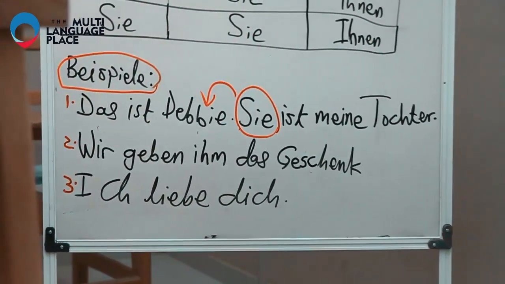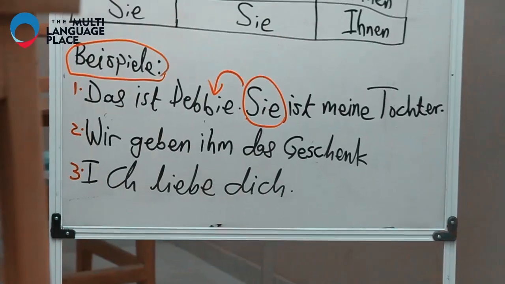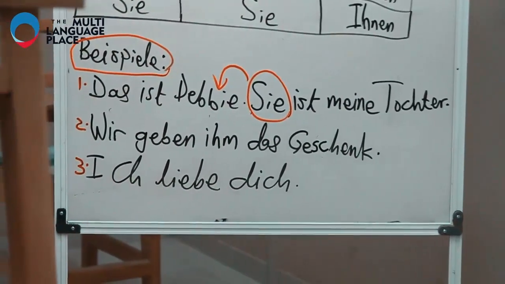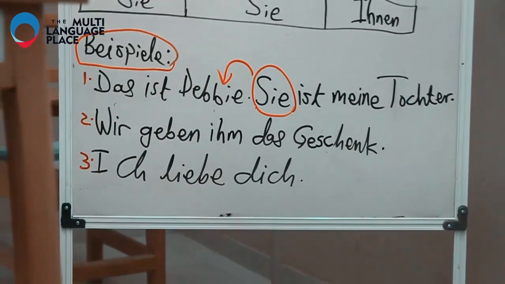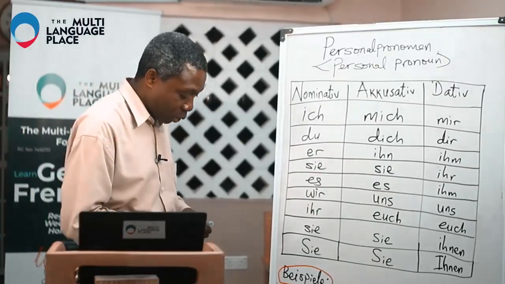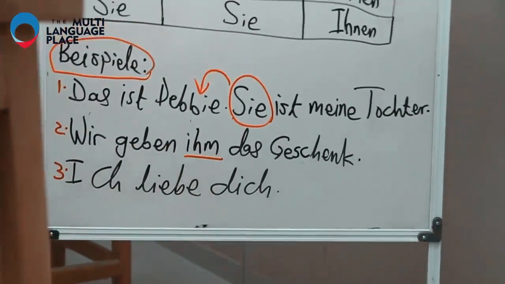Then we go to the second example. Wir geben ihm das Geschenk. We give him the gift. Here we have this pronoun.